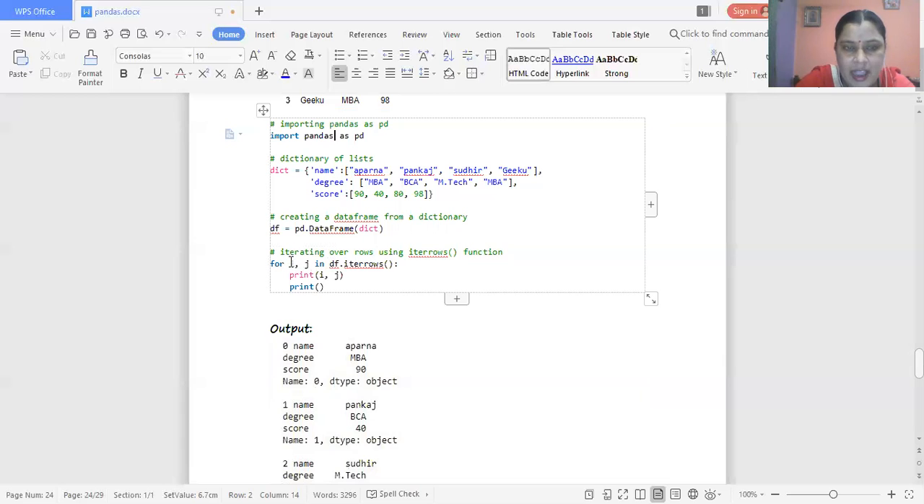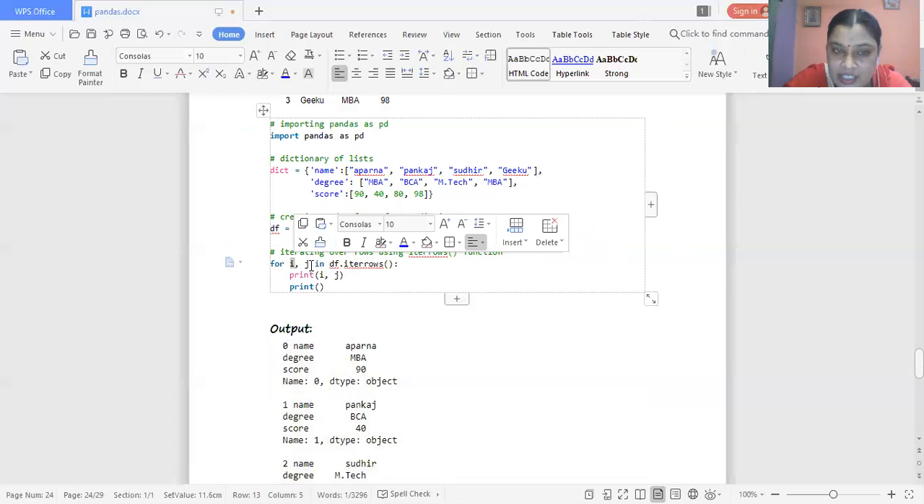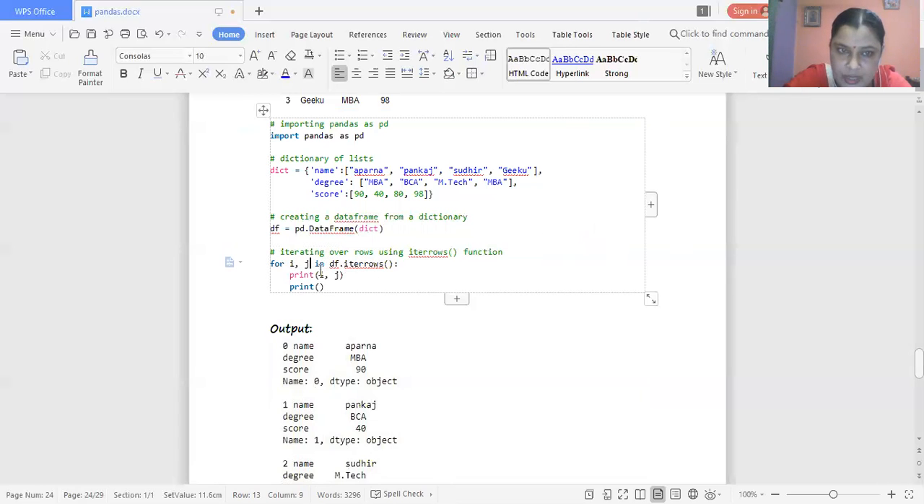Now, when we use i, j in df.iterrows, that means when we use the iterrows function, the first control variable i is for the row, and the second control variable j is for the column. Under the 0 row, at index position 0, the j value will be executed. Means at the 0 position,